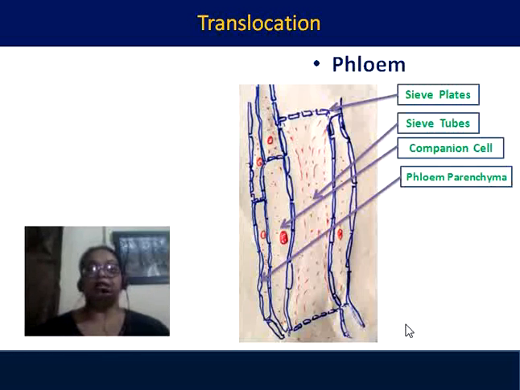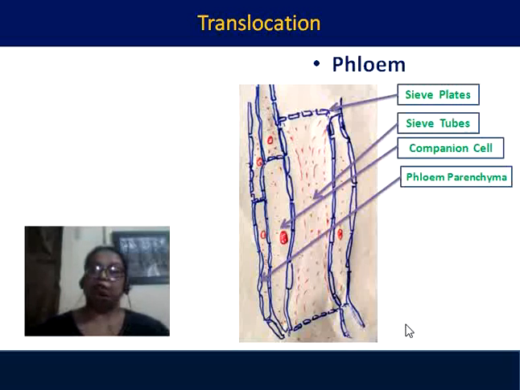The cells near the sieve tubes are called companion cells. They are like sieve tubes. They have cytoplasm, and they have a nucleus, whereas in the sieve tube there is no nucleus. Near them, phloem parenchyma cells are there.